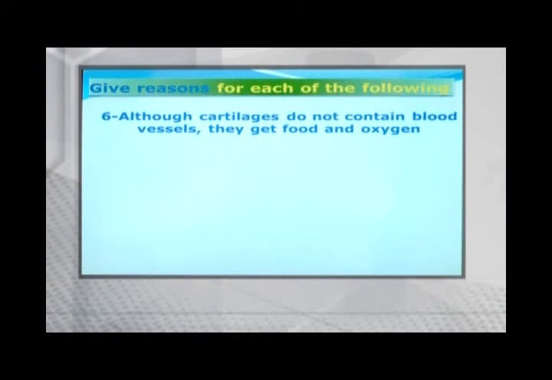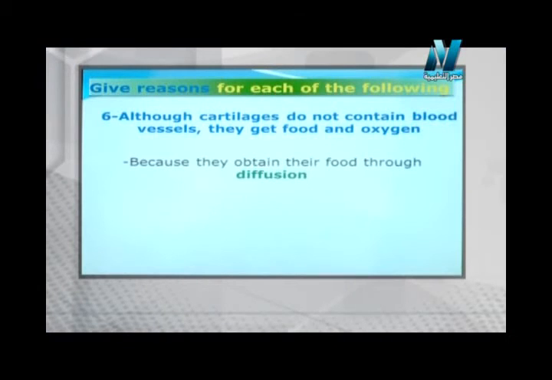The next question also says give reason: although cartilage doesn't contain blood vessels, it gets food and oxygen. Mr. Yahya, how can the cartilage get its food and oxygen although it is not supplied with blood capillaries? By diffusion, because they do not have vessels to transport oxygen gas, carbon dioxide, water, or anything. So they have a process which is called diffusion.